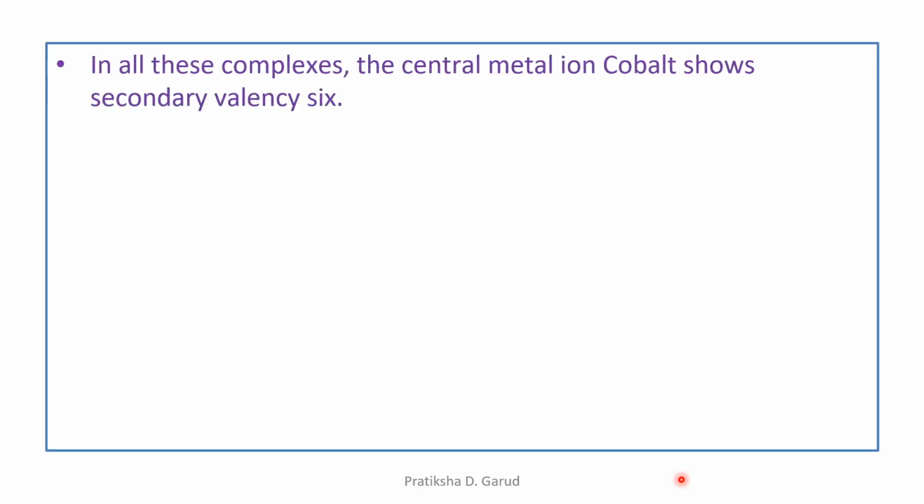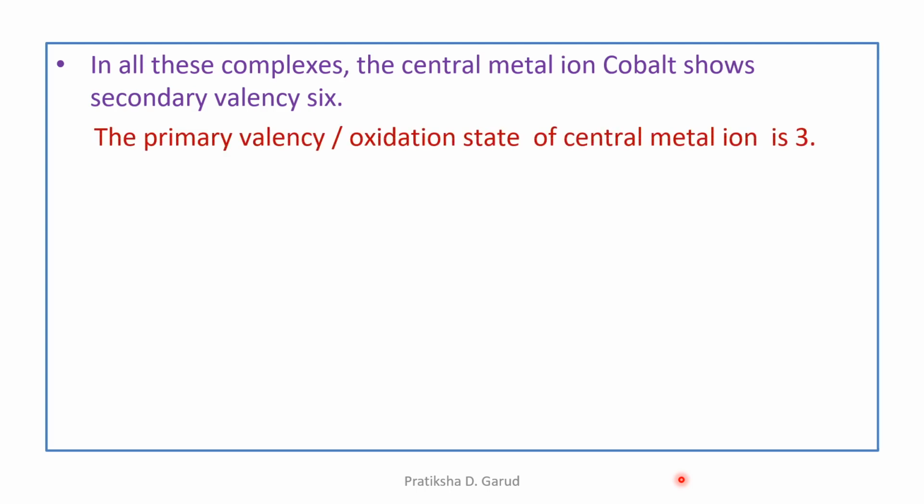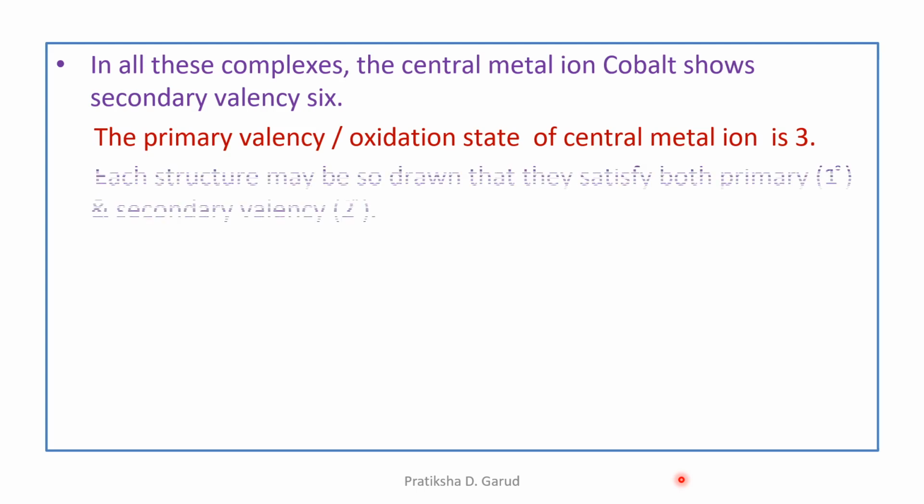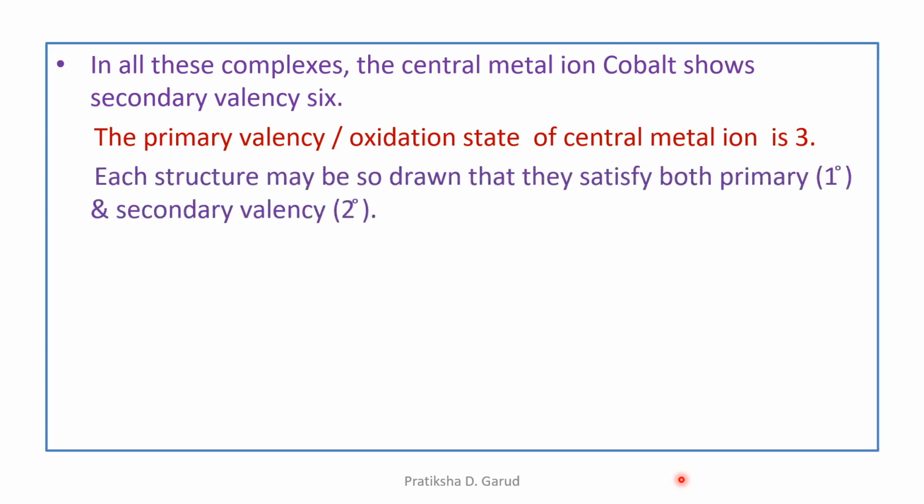We can see that in all these complexes, the central metal ion, that is cobalt, shows the secondary valency 6. We have seen that the secondary valency is 6, whereas the primary valency, or the oxidation number of the central metal atom or ion, is 3. Each structure may be so drawn that they satisfy both primary as well as secondary valencies, right?